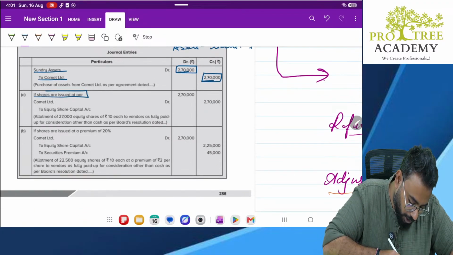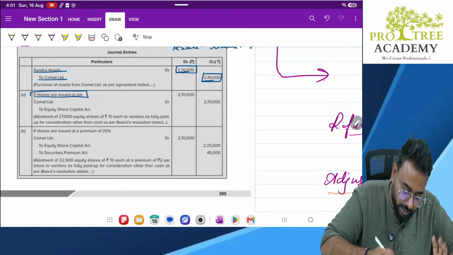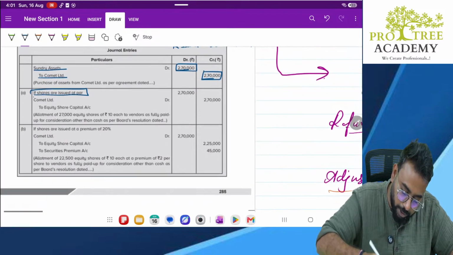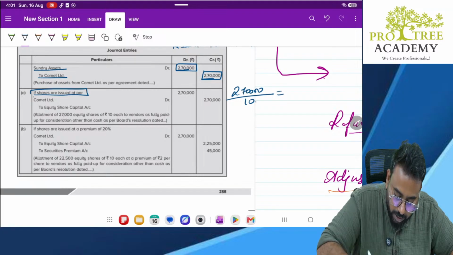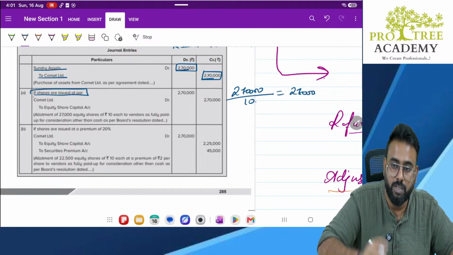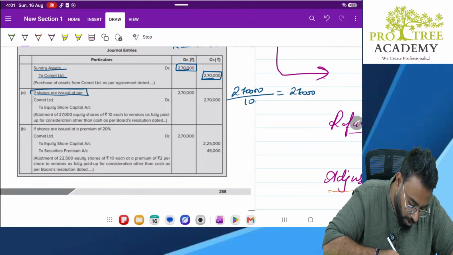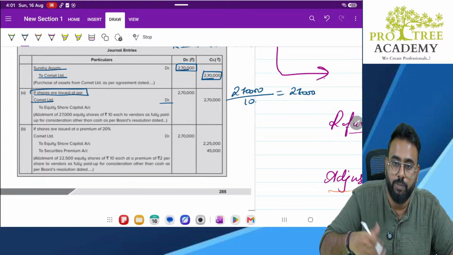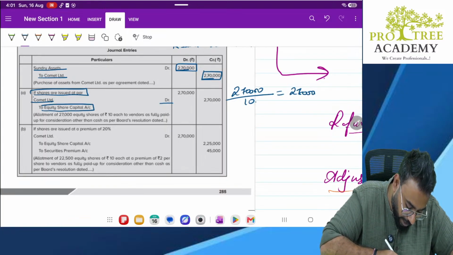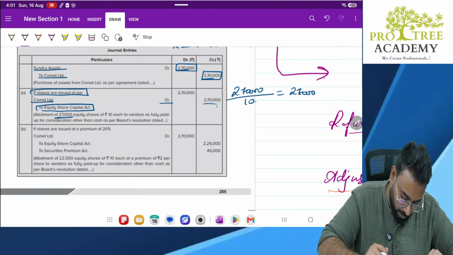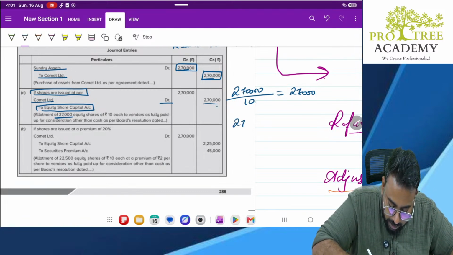Now, if the shares are issued at par, how many shares will you be issuing? 2,70,000 divided by 10 rupees each. That will be 27,000 shares. So what is the entry you will pass? Comet account debit. Why? Because we are paying. But instead of paying through bank, we will pass it through equity share capital 2,70,000. Number of shares, 27,000.